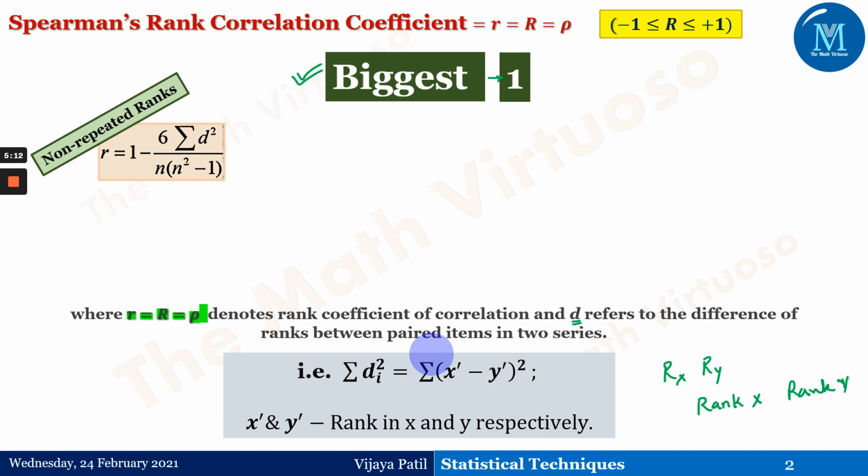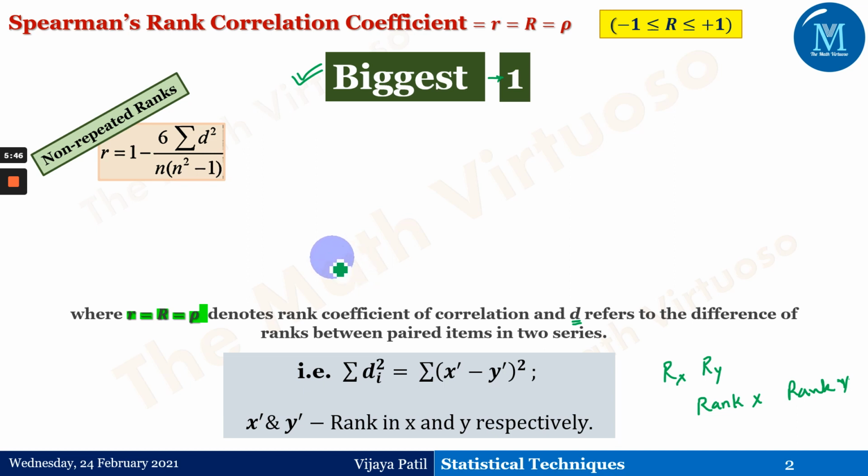In this case, common ranks are given to the repeated items. This common rank is the average of the ranks which these items would have assumed if they were slightly different from each other, and the next item will get the rank next to the ranks already assumed. As a result, the following adjustments or corrections are made in the rank correlation formula.